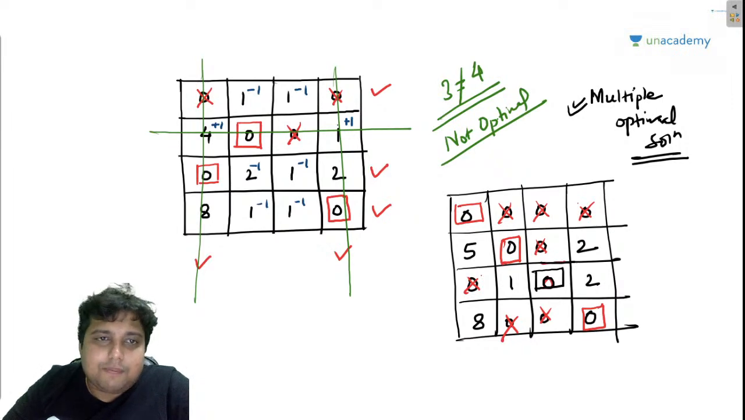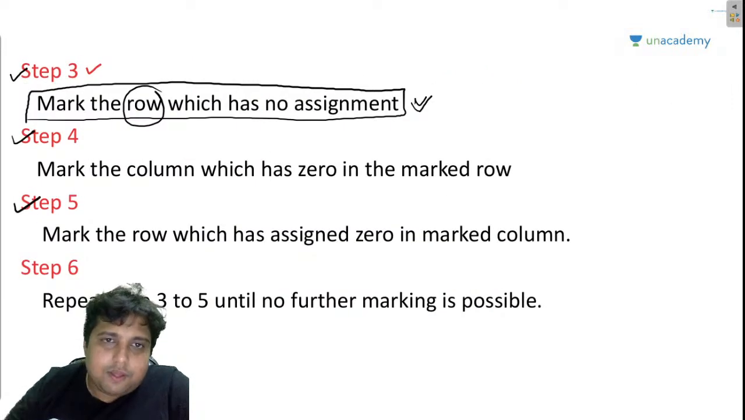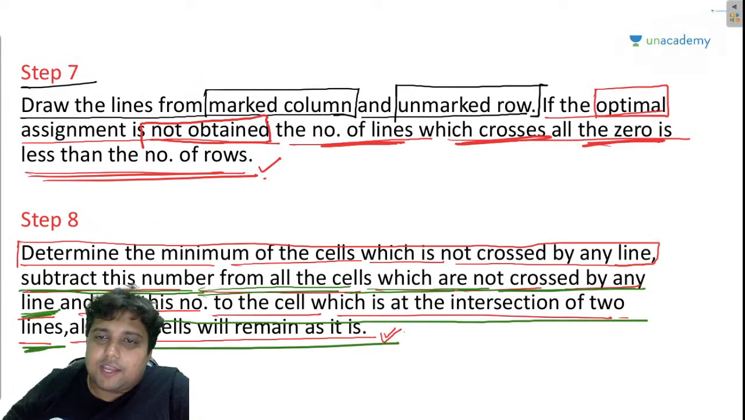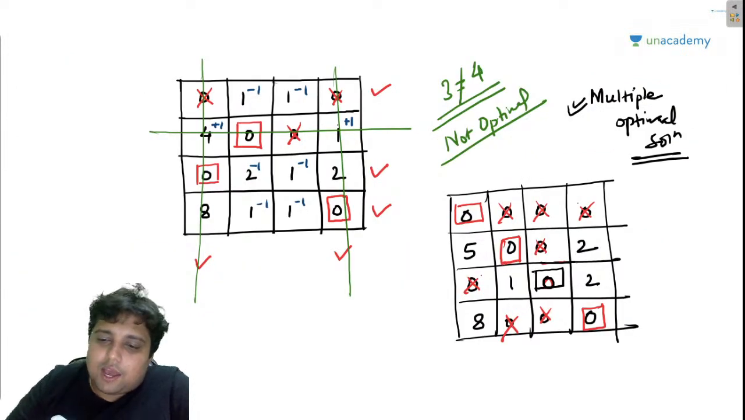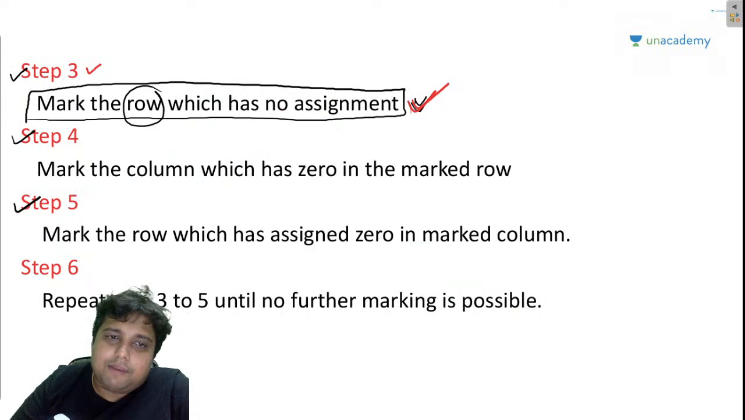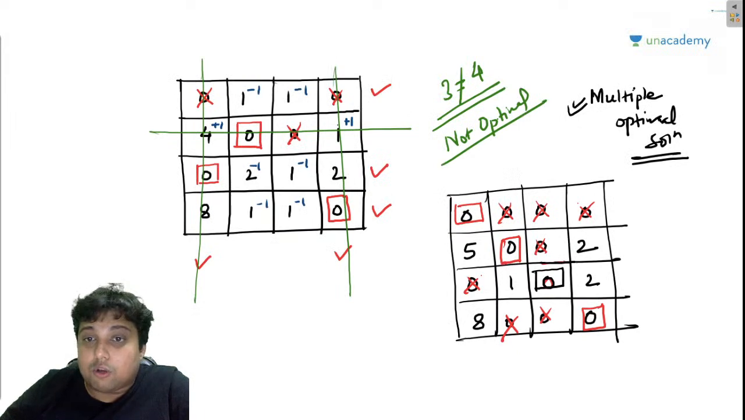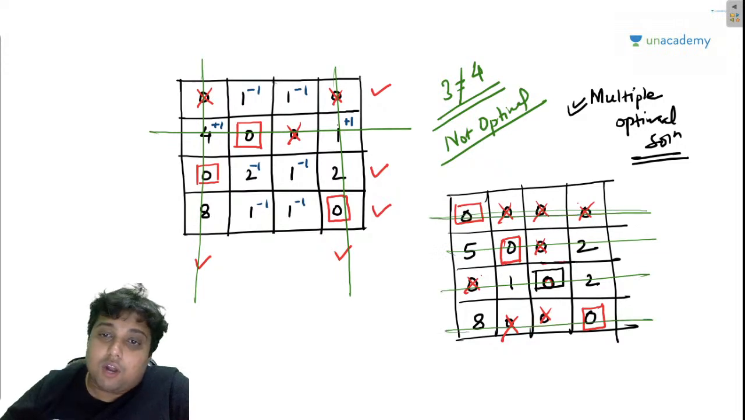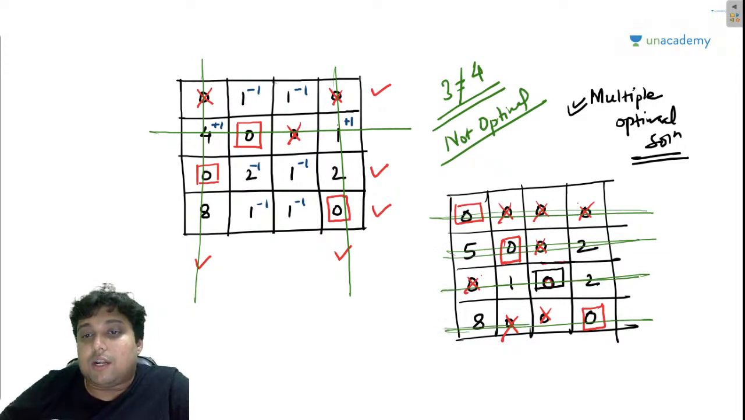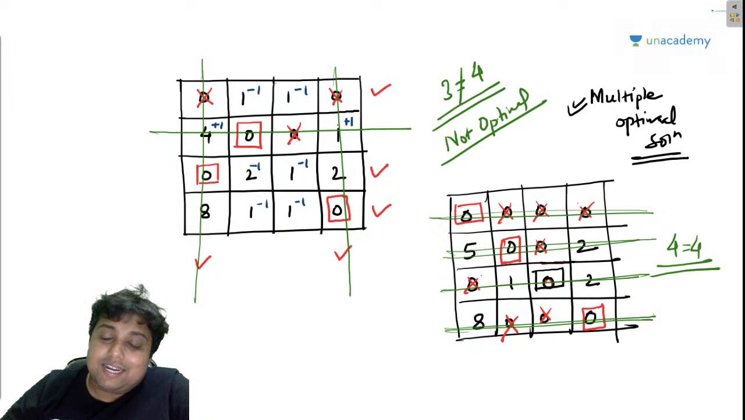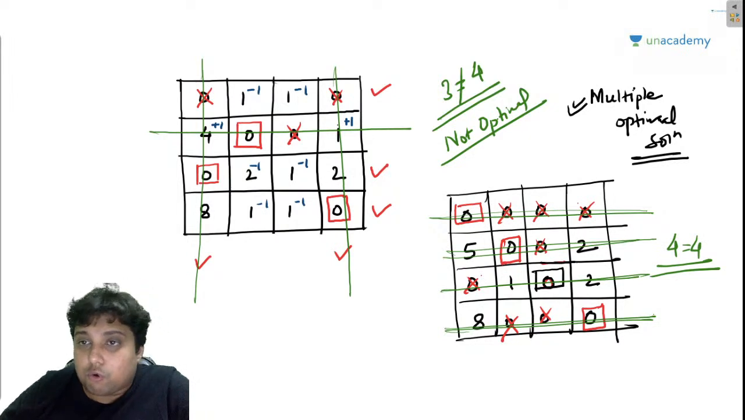Right? And what is the step? Mark the row which has no assignment. So I cannot mark any row because all the rows have assignment. And now we will basically be crossing the lines from the unmarked row. So because all the rows are unmarked, therefore my friends, 4 lines will basically be required to cut all these zeros. So now because 4 is equal to 4, number of lines that are striking all the zeros is equal to the number of rows, therefore optimal solution.